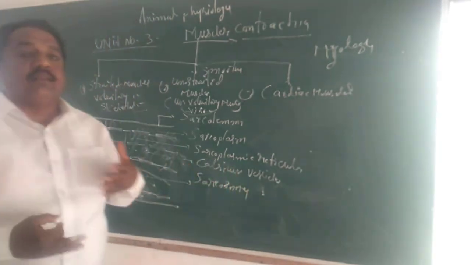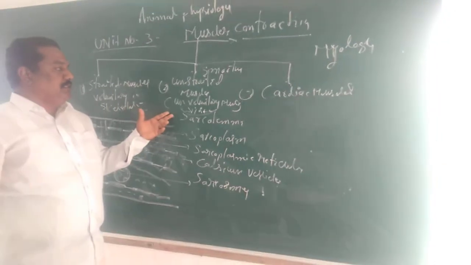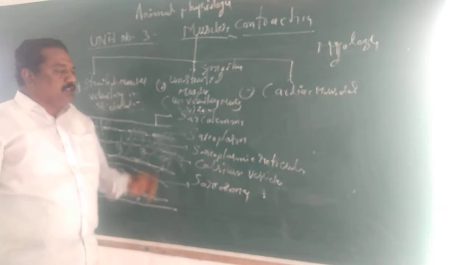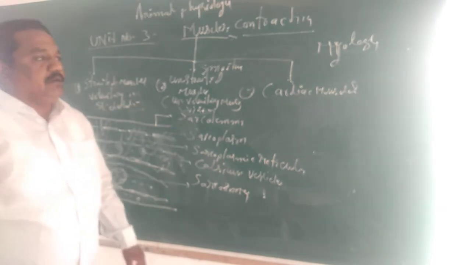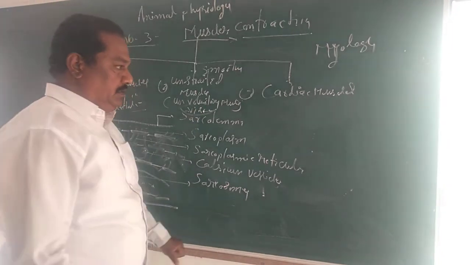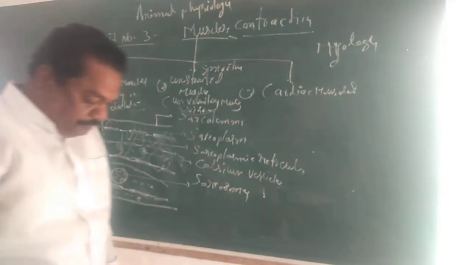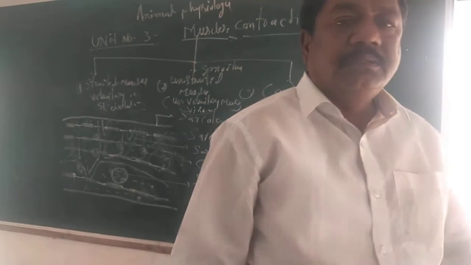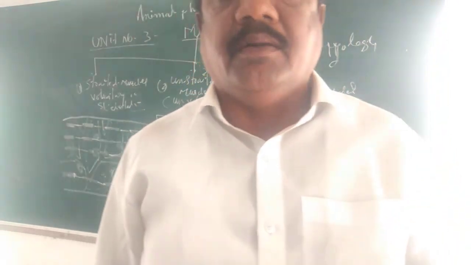What muscles are there in the visceral organs? Smooth muscles are there. That's why they are called visceral tissue. Next, the fourth one, cardiac muscle. The heart is made by the cardiac muscle.